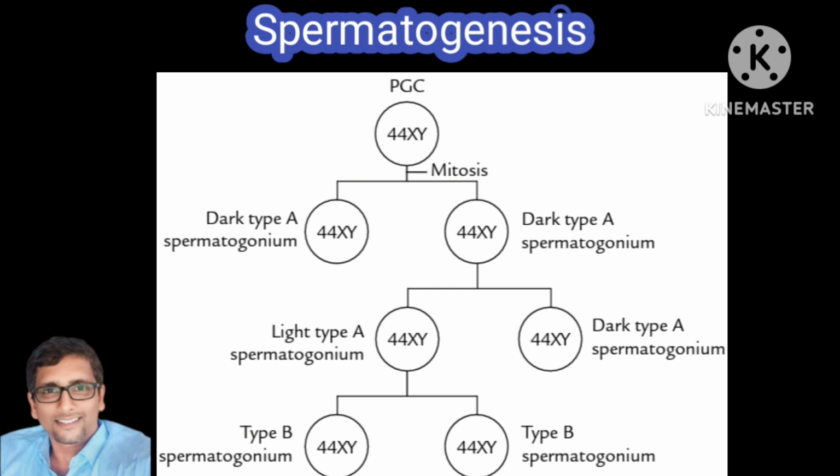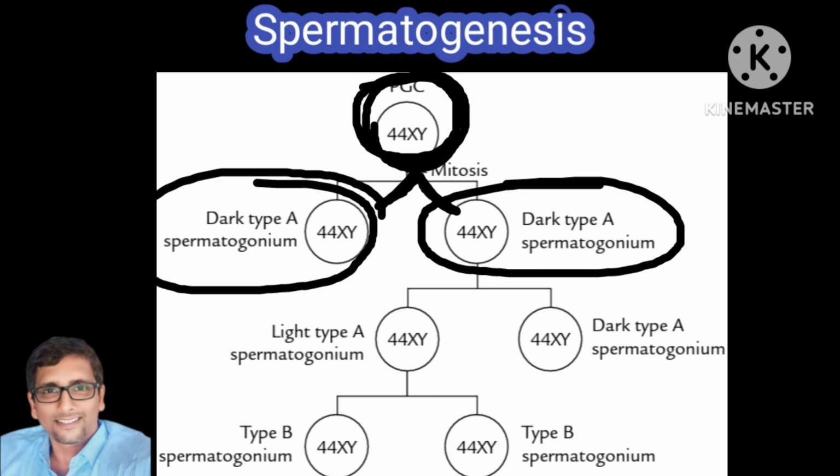At puberty, testosterone stimulates primordial germ cells to develop and differentiate into spermatogonia, which are type A, dark type. Spermatogonia are located immediately under the basement membrane, and these spermatogonia are supported by Sertoli cells.